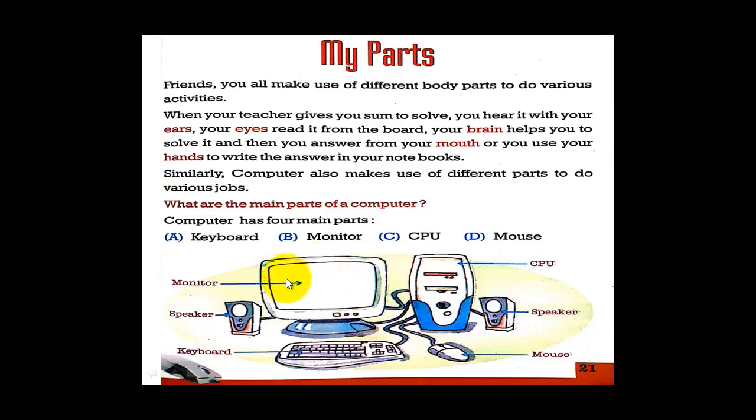Now it is shown in the figure here. This is a monitor. It gives the output. This is a speaker. It gives us a sound to hear. This is a keyboard to give input. This is also the mouse. This is also used to give input to the computer. This is also the speaker. Now this is the CPU to process here. Everything will be processed here. Now what we give input to the computer using the keyboard and the mouse is processed in the CPU.